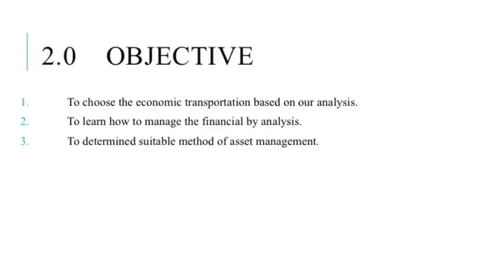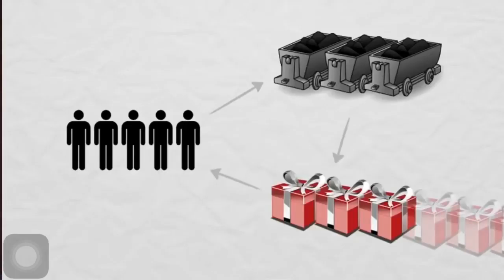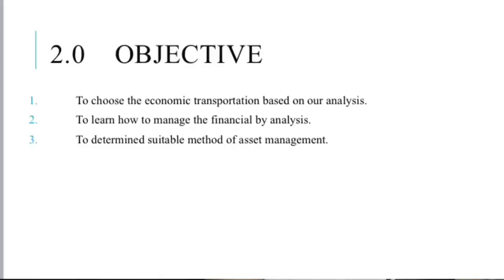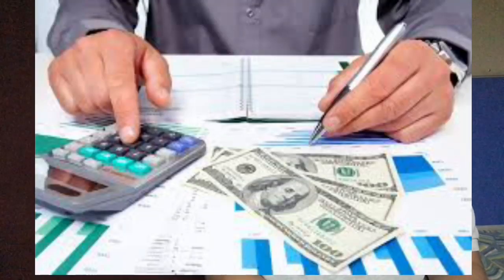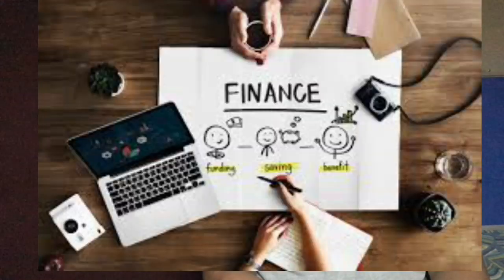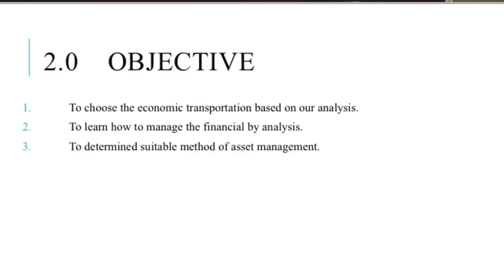The first objective is to choose the economic transportation based on our analysis. We have 3 pickup trucks and 3 lorry 1 ton, so in the final result we can choose the economic transportation from our analysis. Second, to learn how to manage finances by analysis, so that we can manage our budget. Third, to determine a suitable method of asset management.